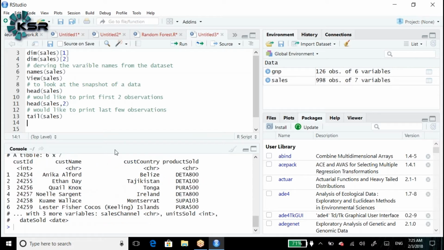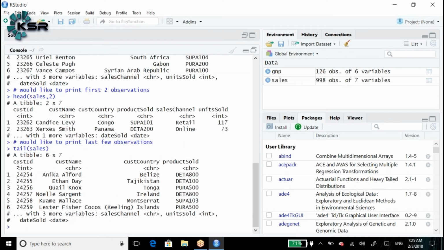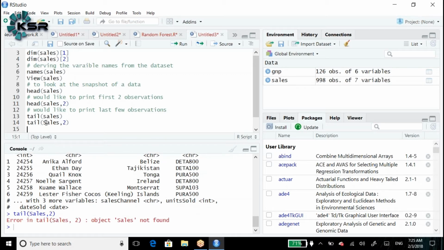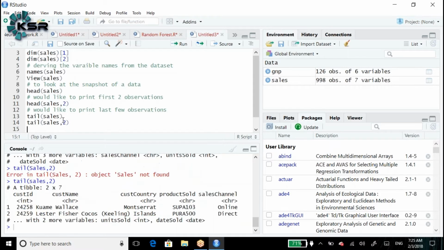Here again, see, table 6 into 7. Tail of sales comma 2 means it prints the last 2 records. Sorry, spelling: here it says sales is not found because our sales is in small letters, while what was given has capital letters. Make sure that, as discussed, R is a case sensitive language. You need to be thoroughly careful about that.